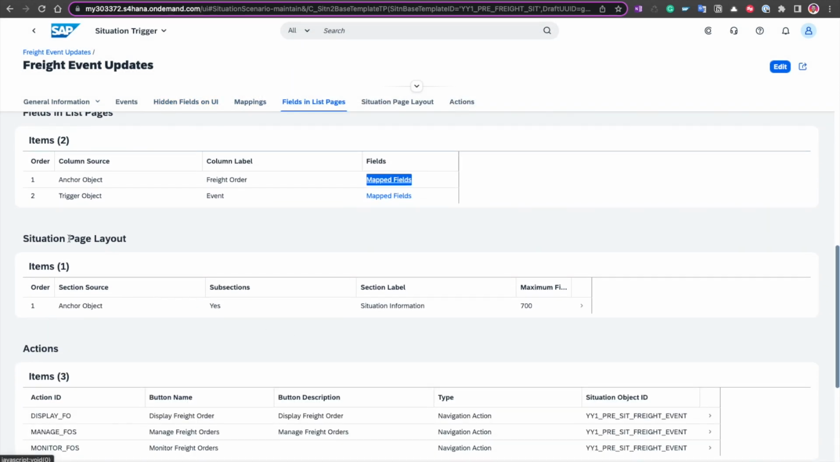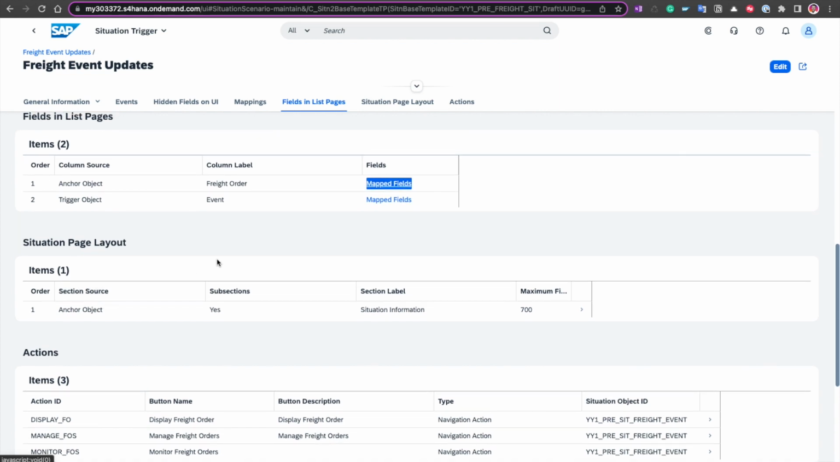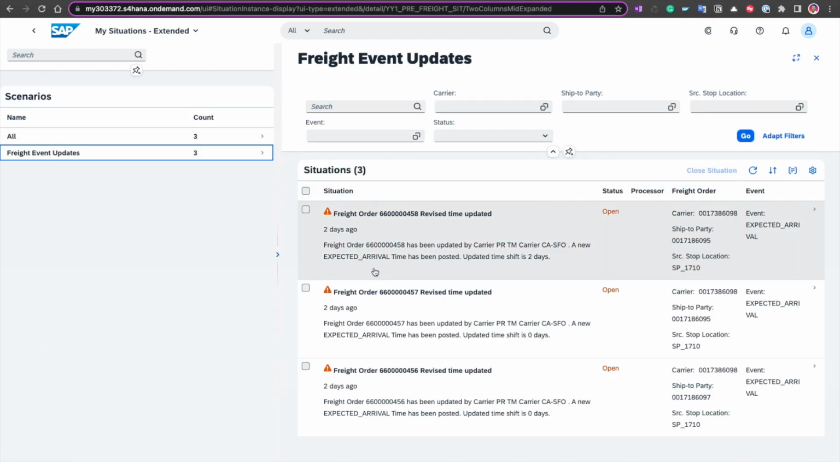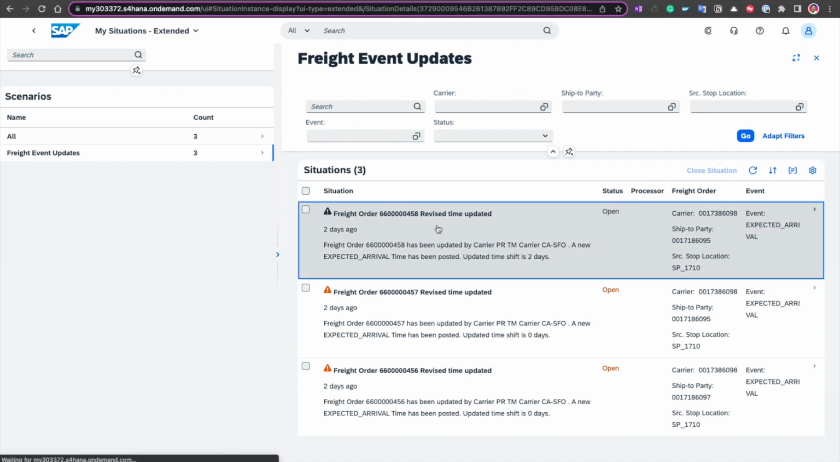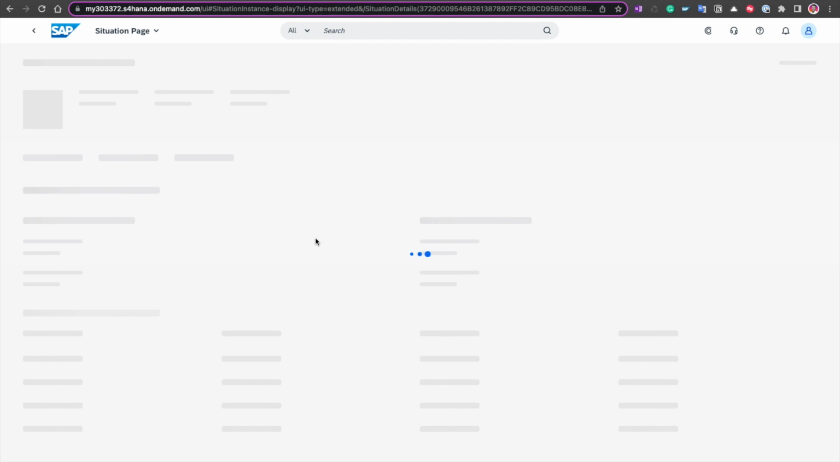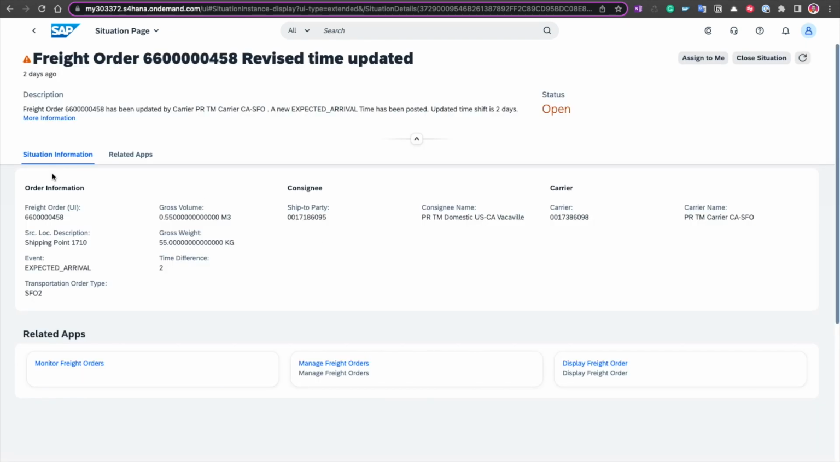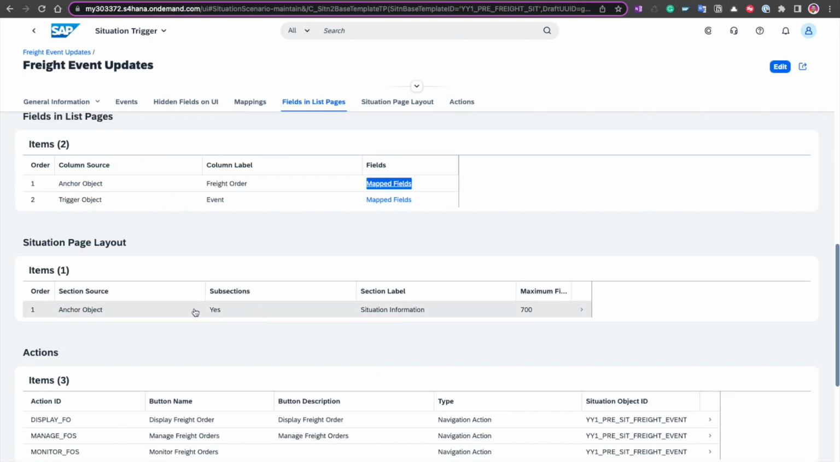Then we've got the situation page layout, and the situation page layout is going to influence what we see once we go into the situation. So here, for example, I go into a situation, and you can see that the information shown is we have order information, we have the consignee information, and the carrier information, as well as here we've got those 3 buttons, which are the actions, the navigation targets that we had defined. And those were defined right here.